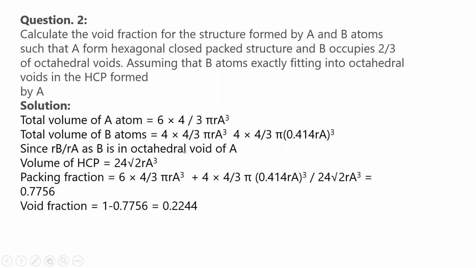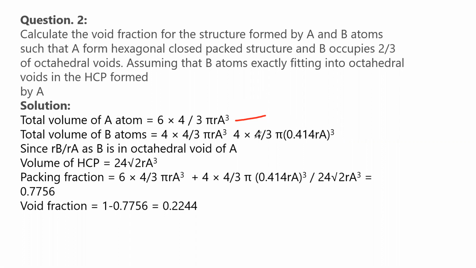Now question number 2. Calculate the void fraction for the structure formed by A and B atoms such that A forms hexagonal close packed structure and B occupies 2 by 3 of the octahedral voids. Very, very important. Assuming that B atoms exactly fit into the octahedral voids in the HCP formed by A. So the total volume of A atoms is equal to 6 into 4 by 3 pi r cube. Why 6 for A? Because for a hexagonal close packed structure, the number of atoms per unit cell is equal to 6. So Z is equal to 6, and there are 6 octahedral voids.